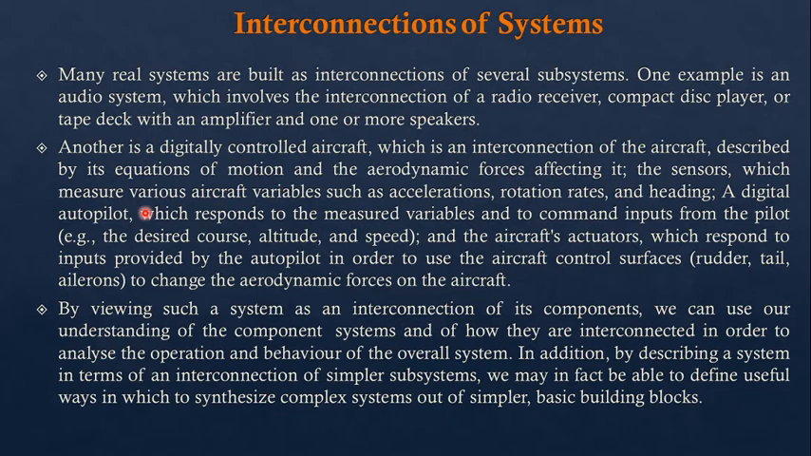The sensors measure various aircraft variables such as acceleration, rotation rate and heading, and a digital autopilot responds to the measured variables and to command input from the pilots. Or we can say whatever the pilot is seeing on its different types of gauges, what he is measuring like acceleration, rotational rate and heading, he can decide what he has to do, right? Or we can say the autopilot is going to decide what conditions to act on, that is the desired course, altitude or speed which we can maintain by observing all these things, right?